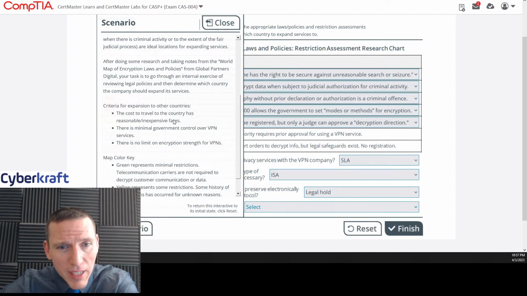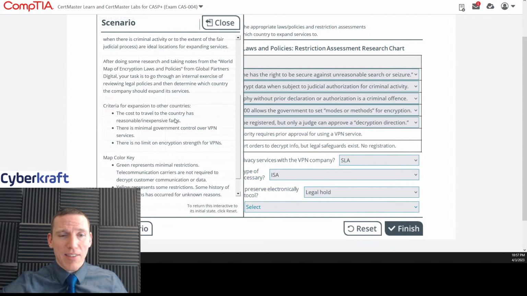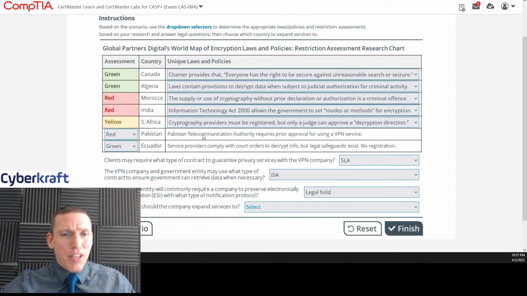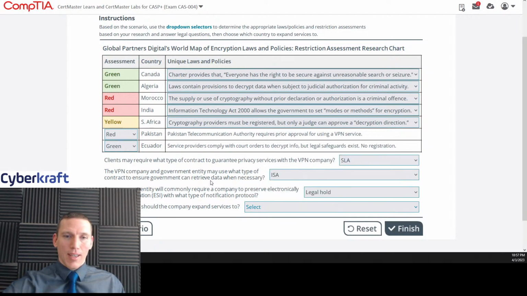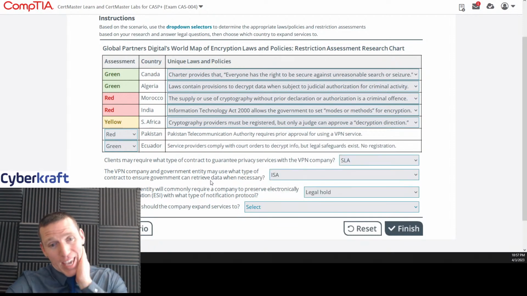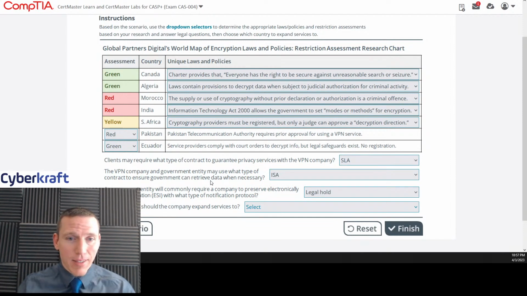What does fares mean? Are we taking a bus? Are we taking a plane? I mean, you take a bus to Ecuador, it's going to cost a lot more than it's going to take a plane. I'm going to assume they want to say Canada. Well, let's see. Is Algeria or Ecuador on here? Algeria is on here. I mean, I'm going to assume they want Canada because Canada borders the United States. If Ecuador was on here and you're based in Miami, I would say that fares to Ecuador would be pretty cheap.